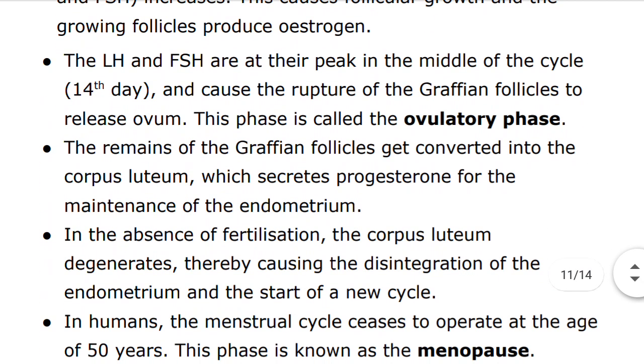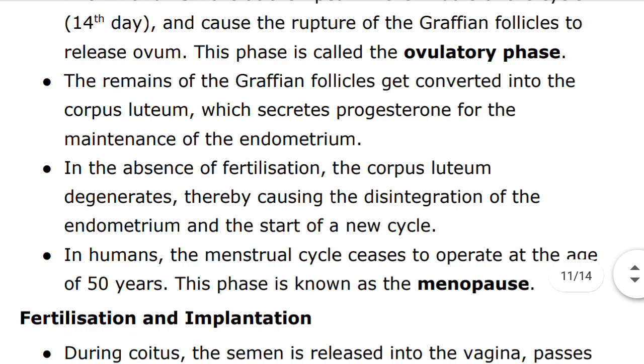In human beings, menstrual cycles cease around 50 years of age, which is termed as menopause. Cyclic menstruation is an indicator of normal reproductive phase and extends between menarche and menopause.